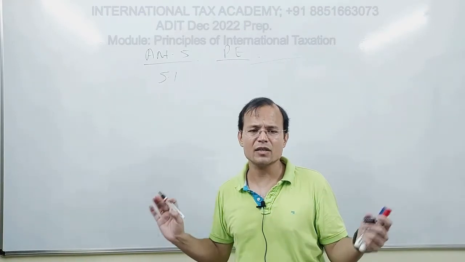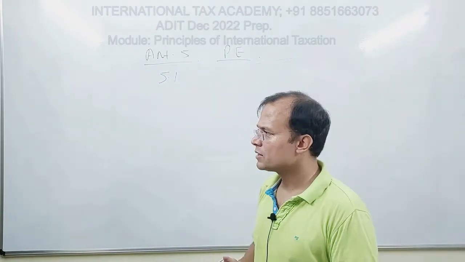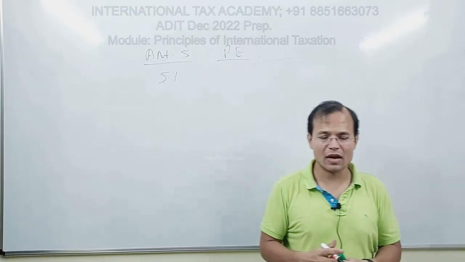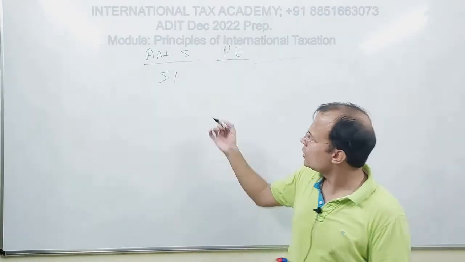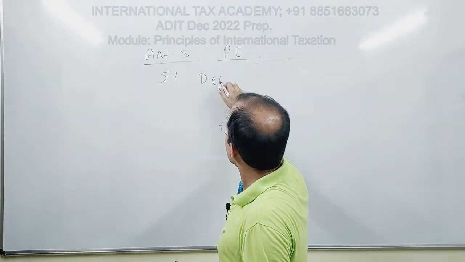Simple one-liner definition, but it has got several facets, several nuances. We'll take care of those nuances. Fine. So 5.1 is the general definition.